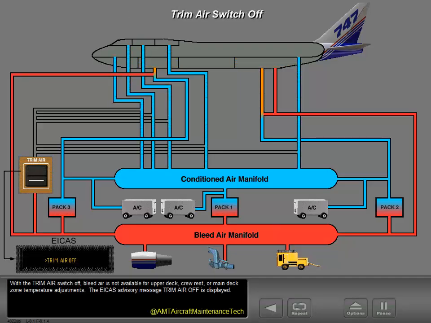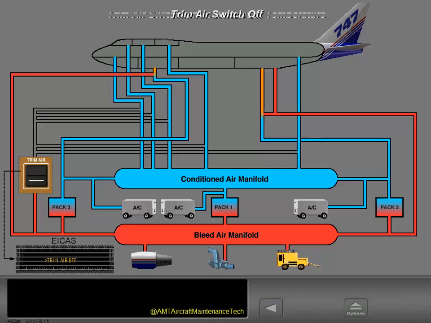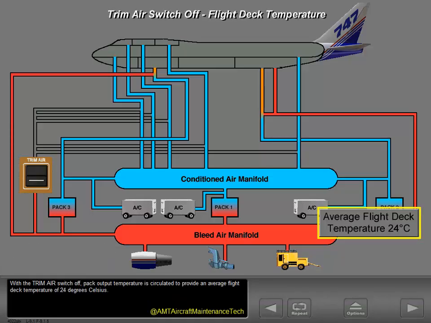With the trim air switch off, bleed air is not available for upper deck, crew rest, or main deck zone temperature adjustments. The ICAS advisory message, "Trim Air Off," is displayed. With the trim air switch off, pack output temperature is circulated to provide an average flight deck temperature of 24 degrees Celsius.